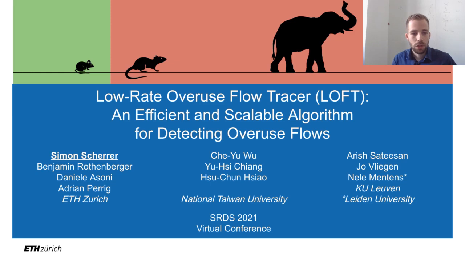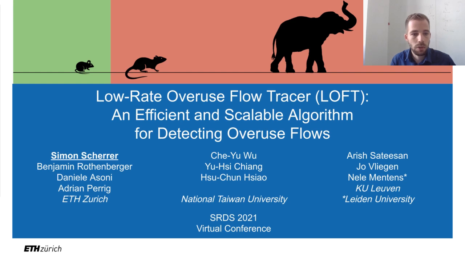Hi, my name is Scherrer and I'm here to present a work on the LOFT algorithm, which is an efficient and scalable algorithm for detecting overuse flows. This work is the result of a collaboration between three research teams. These research teams include Professor Hsu-Chun Hsiao's team from National Taiwan University, Professor Nele Mentens' team from KU Leuven, and a team from ETH Zurich, where I pursue my PhD studies under the supervision of Professor Adrian Perrig.